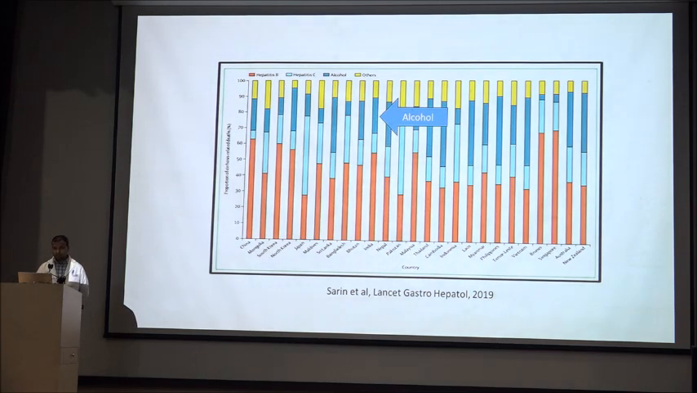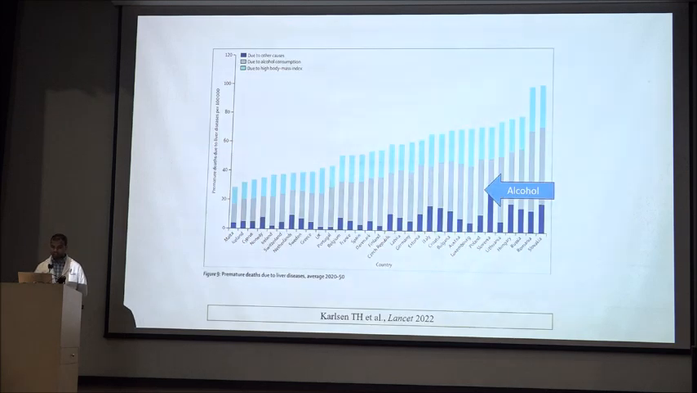This figure was published in Lancet in 2019, and it shows the proportion of cirrhosis-related death in the Asia Pacific region. It is found that after hepatitis B, alcohol is the second most common cause of cirrhosis-related death in the Asia Pacific region.